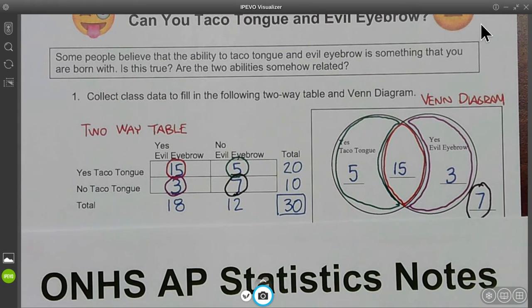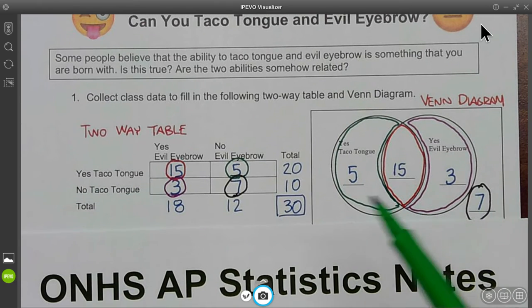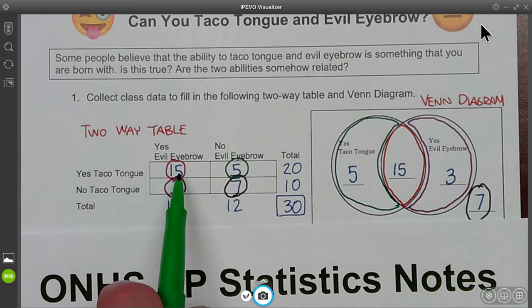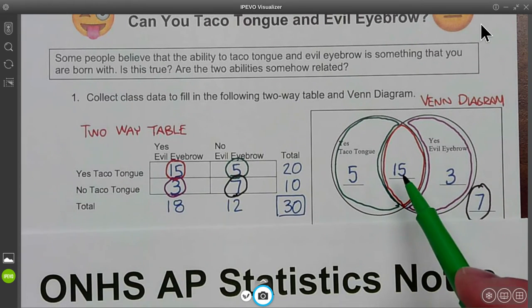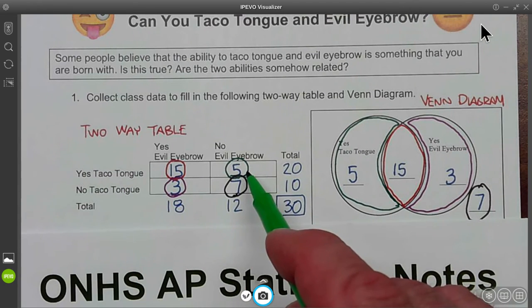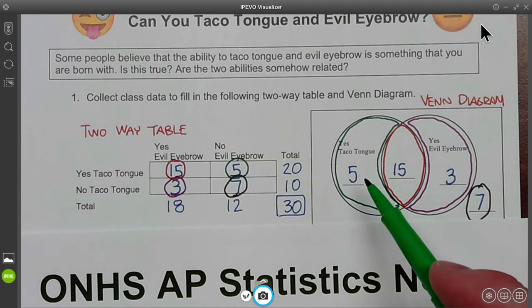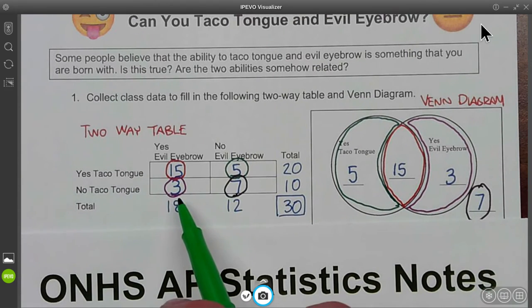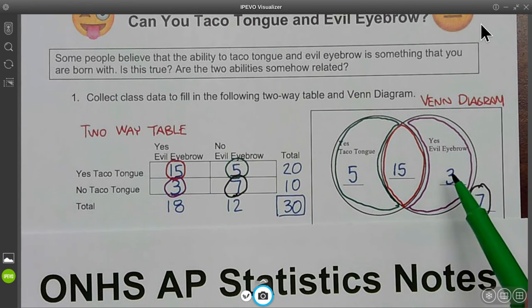All right, so here's our data. So how are we transferring this data over to this Venn diagram? Well, we've got for yes for evil eyebrow and yes for taco tongue, we got 15 people. So that's where you start. Start with your middle in the Venn diagram. So you start with the 15. Then you've got yes for taco tongue, but no for evil eyebrow. So that would be in the circle with taco tongue, but not in the evil eyebrow area. Furthermore, you've got 3 that were yes for evil eyebrow, but no for taco tongue. So that goes here. And then when you add these together, there's 23.